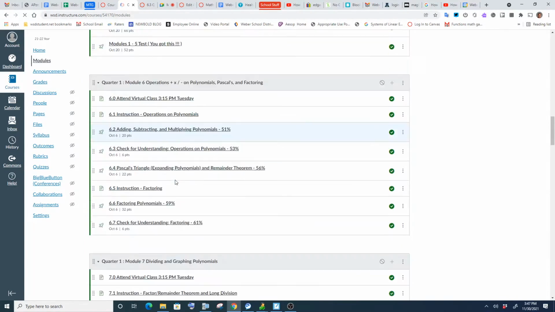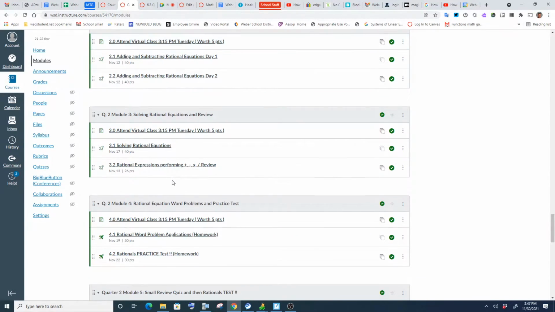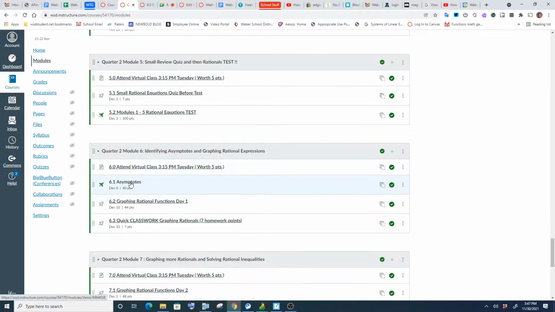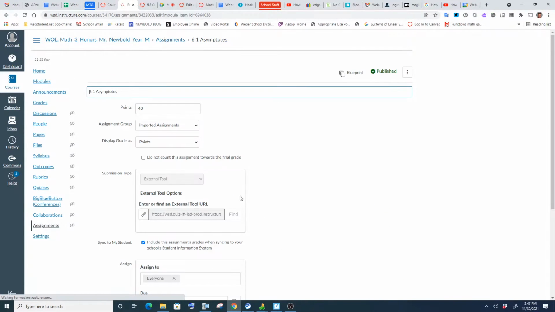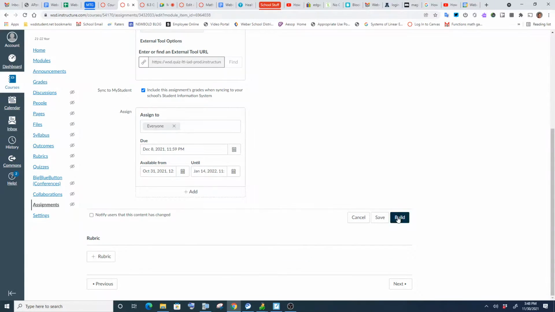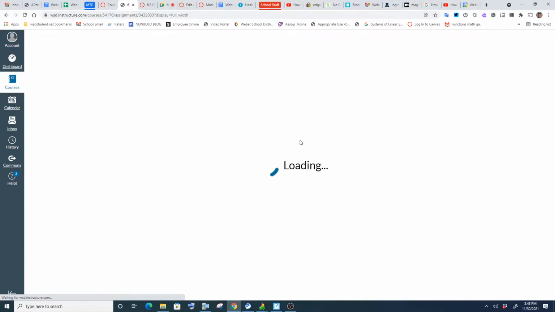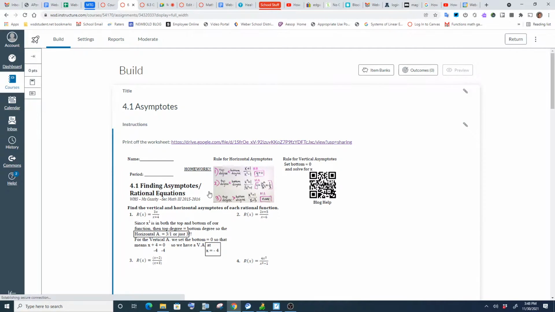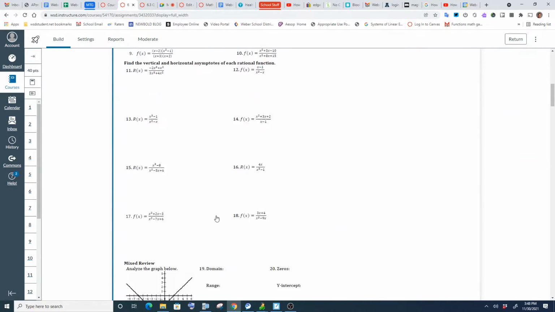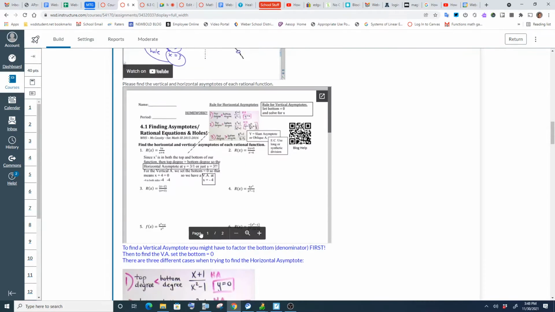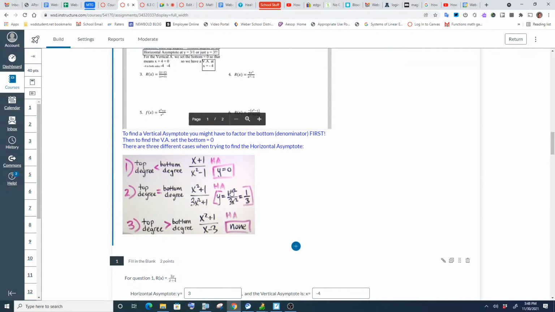And then if you get into asymptotes next, which I just barely started today with my face-to-face students. So asymptotes are like an invisible barrier, right? It's an invisible barrier basically. And with asymptotes, you have videos here to help you to learn how to do them. But basically, in a nutshell, the vertical asymptotes is the exclusions, right? What makes it 0 in the bottom? What makes it undefined?